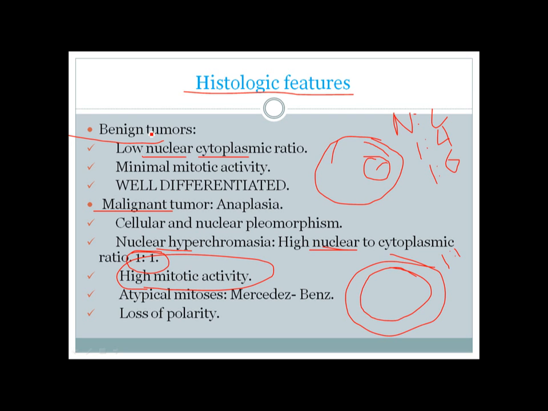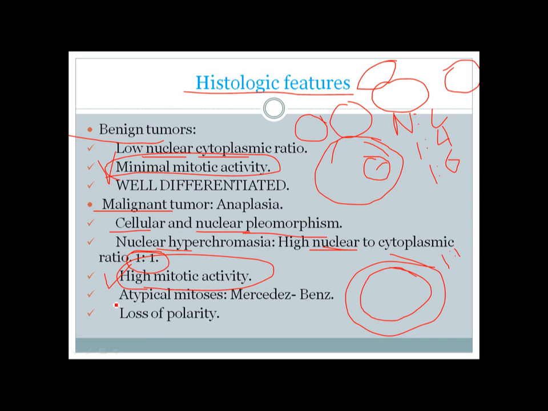But in case of benign tumor, the cell grows very slowly, so it will be minimally mitotically active. So mitotic activity will be low here, and mitotic activity will be high in malignant tumor. Another thing is the cells in benign tumor are monomorphic, so they will be the same like the normal tissue, and in case of malignant tumor the cells will be of different sizes and shape, so they will have pleomorphism, pleomorphism of the nucleus or pleomorphism of the cells.